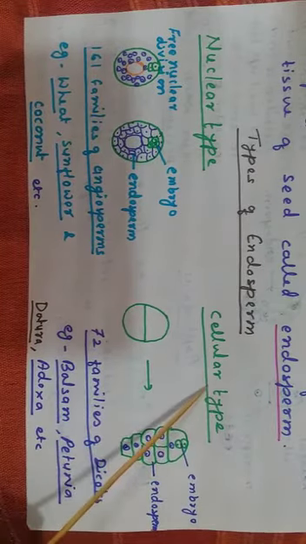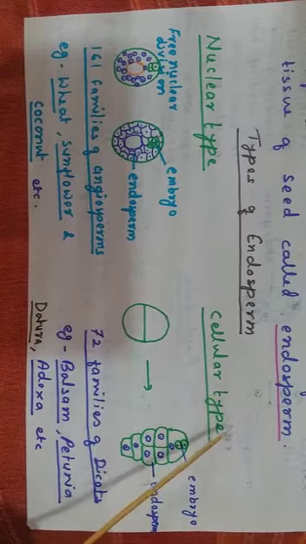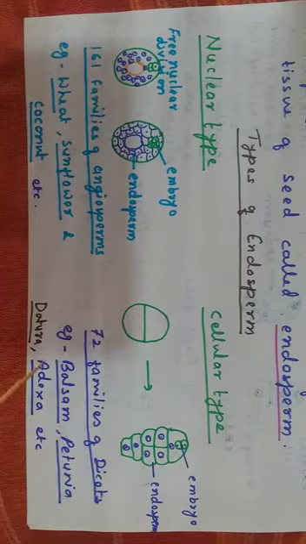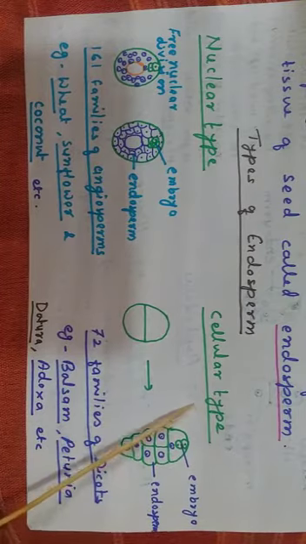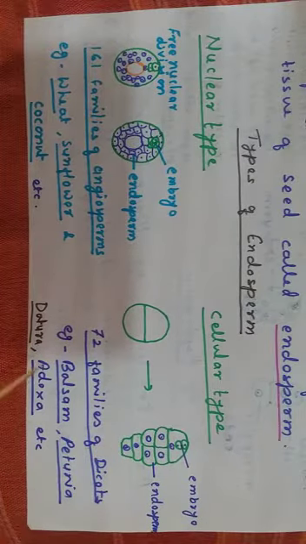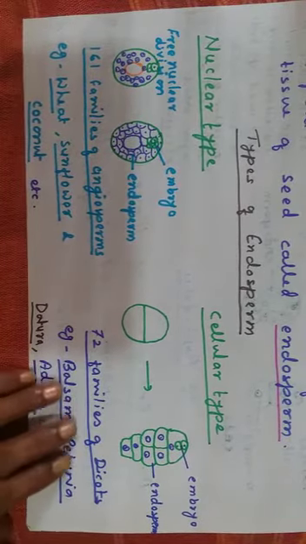So this endosperm formation is called the cellular type of endosperm formation. Near about 72 families of dicots show cellular type of endosperm formation. Examples are balsam, petunia, dhatura and adoxa. So these are the two types of endosperm formation.